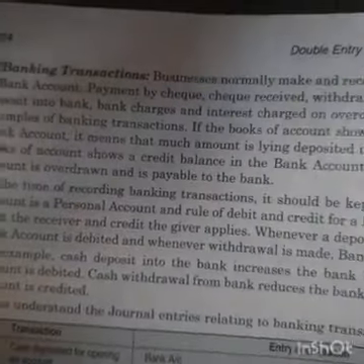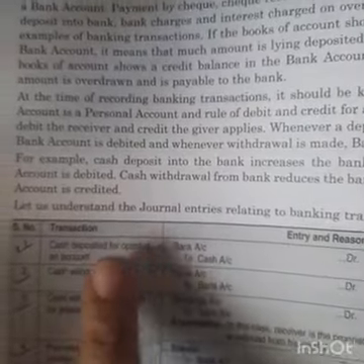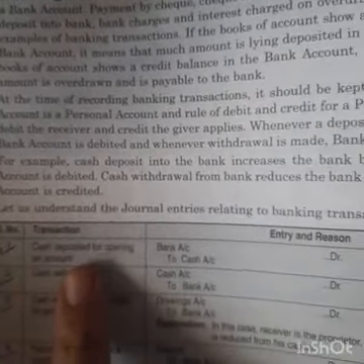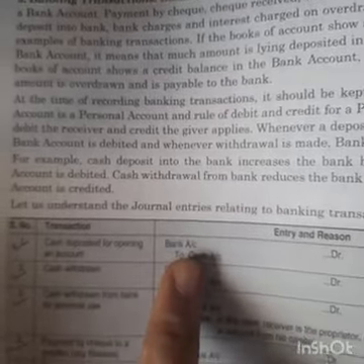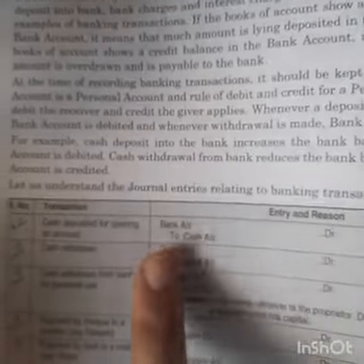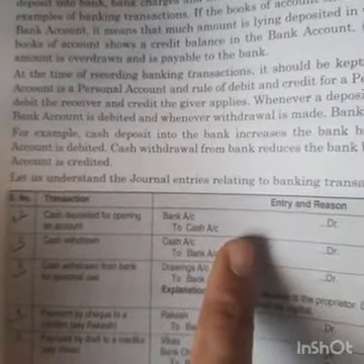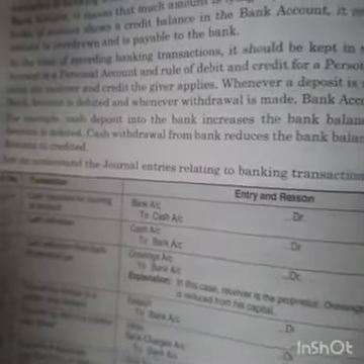Now students, I am going to take up a few banking transactions, and how to record these banking transactions in the books of accounts. The first is cash deposited for opening an account. In this case, cash is going out of our business and it is being deposited in the bank. So the entry will become bank account debited to cash account. Next is cash withdrawn from bank for office use.